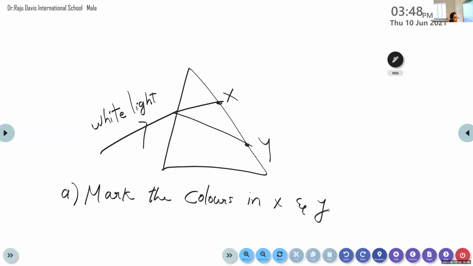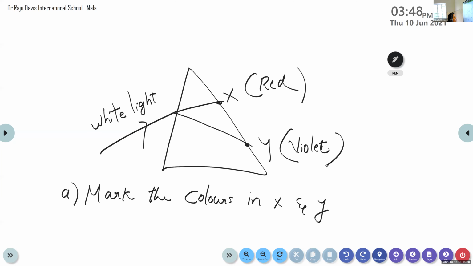Can you identify it? Yes, it's an assessment section. X represents? Yes, red, very good. X represents red. And what about the color present in Y? Violet. Violet, very good.